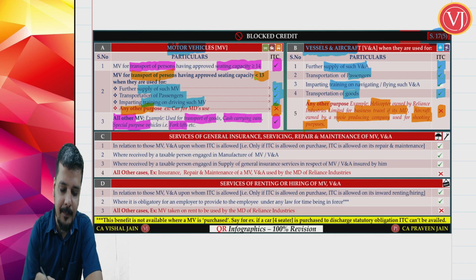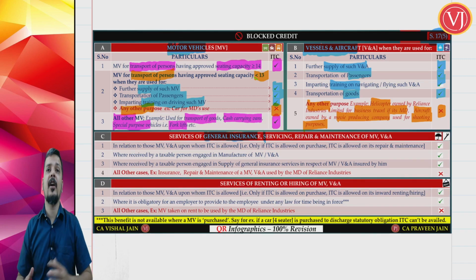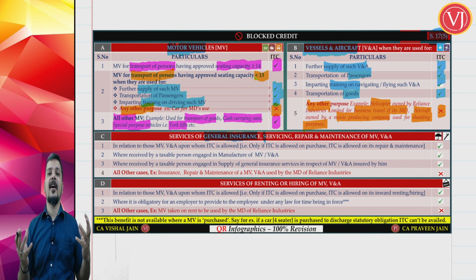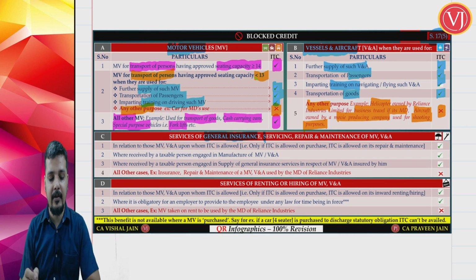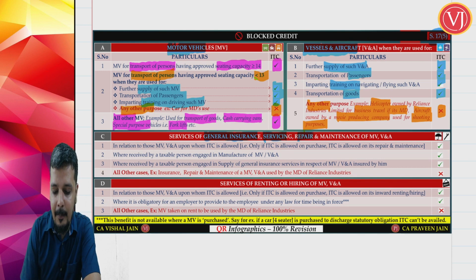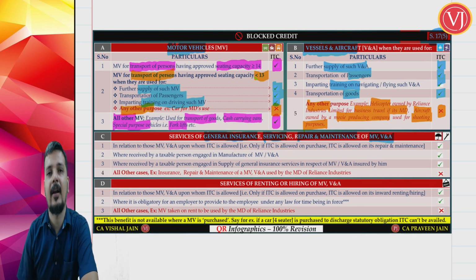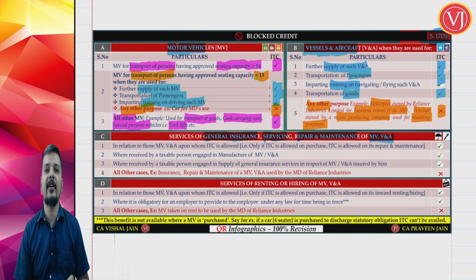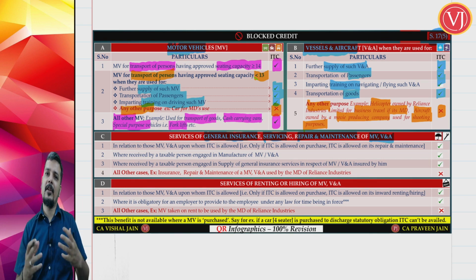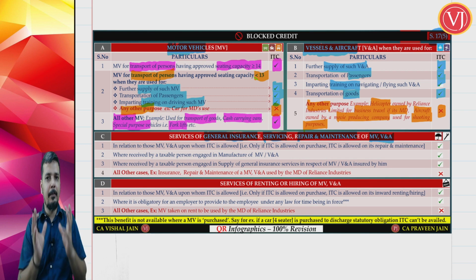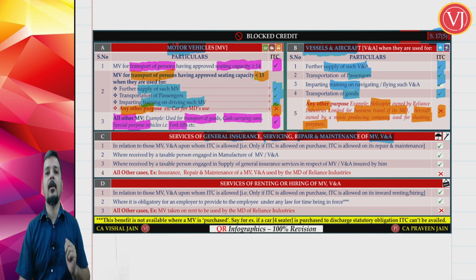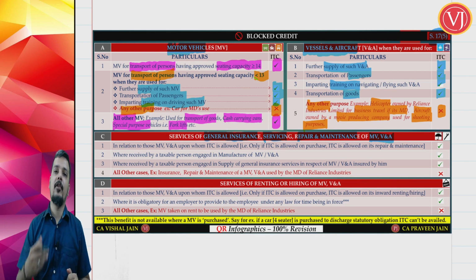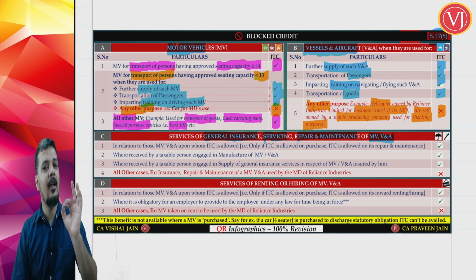We are talking about general insurance services. Now we are not talking about purchase of a motor vehicle or purchase of an aircraft and vessel, we are talking about the related services: general insurance services, and servicing and repair and maintenance services of such motor vehicles, vessels and aircrafts. Normally you are talking about two sectors, the general insurance sector and the repair and maintenance sector for these motor vehicles or vessels or aircrafts. Whenever you purchase a motor vehicle or vessel or aircraft, for sure you will have general insurance of that particular motor vehicle, vessel or aircraft. For sure you will have repair and maintenance of that particular vessel or aircraft.